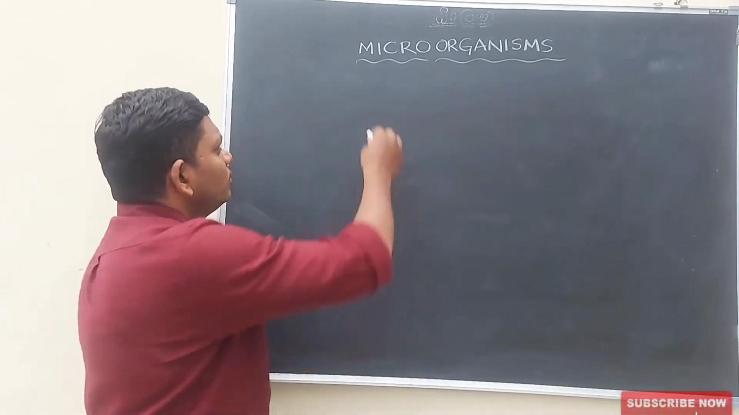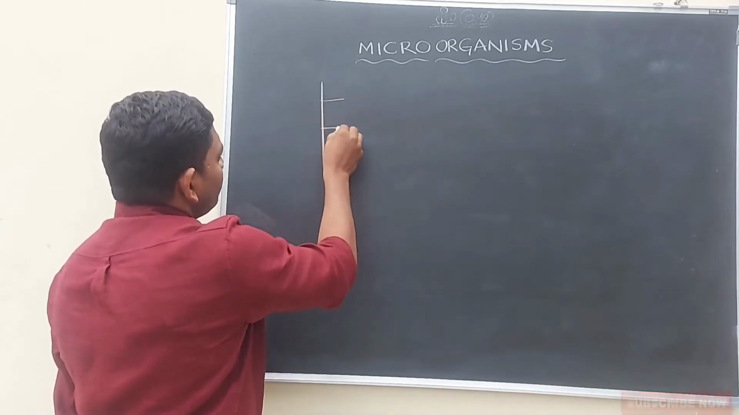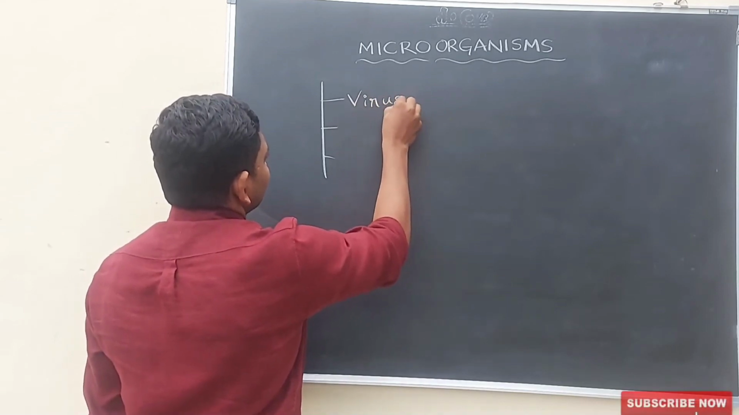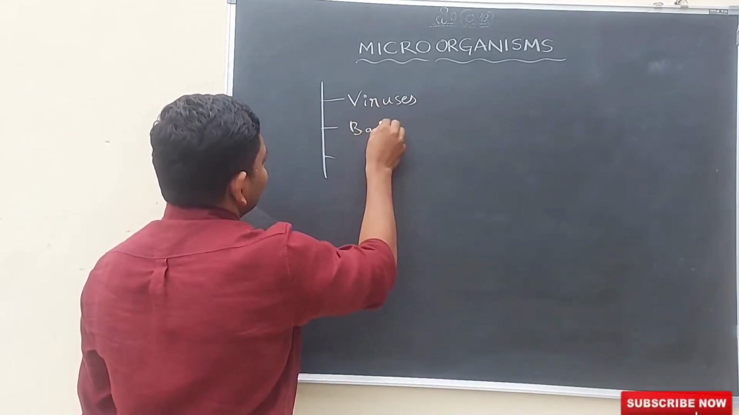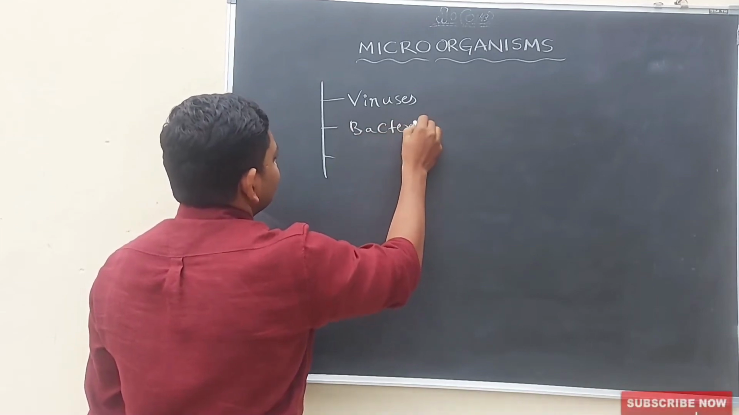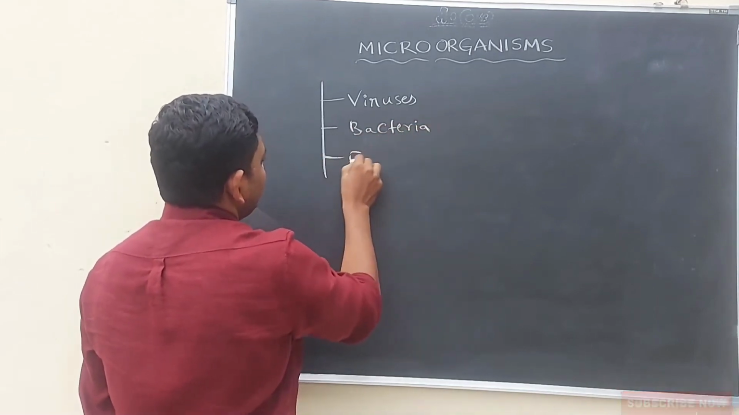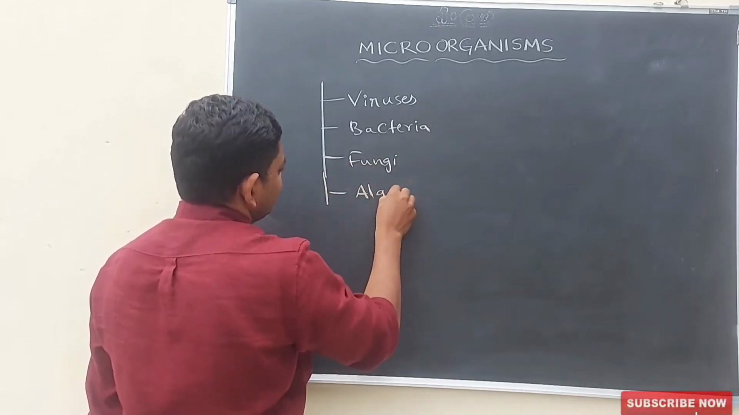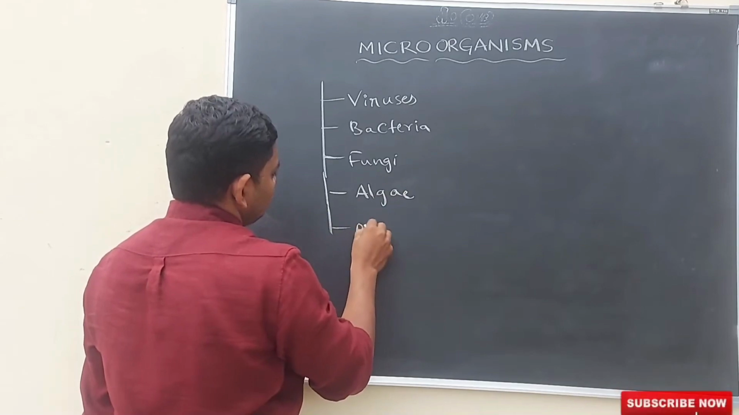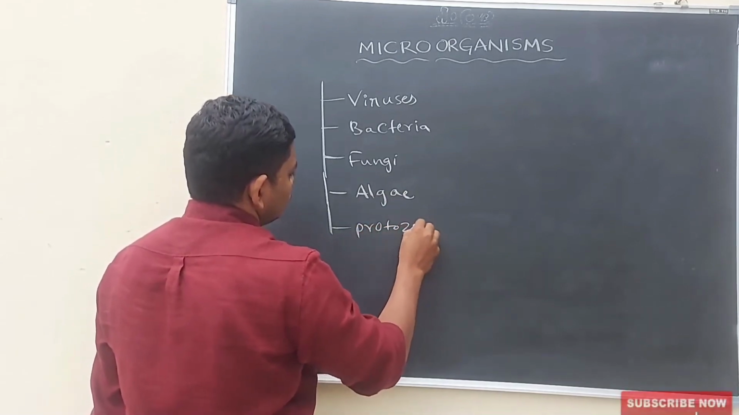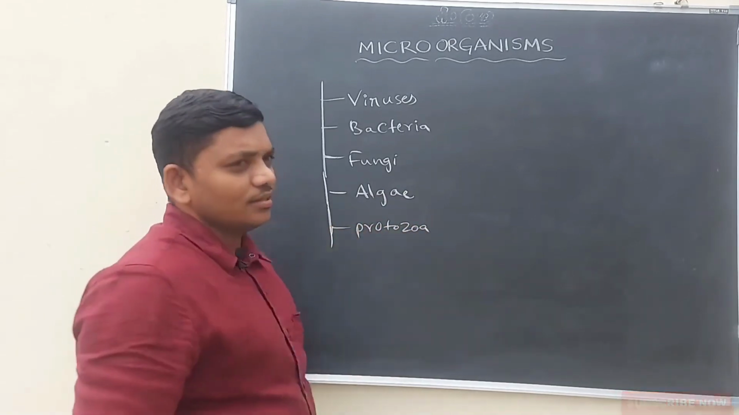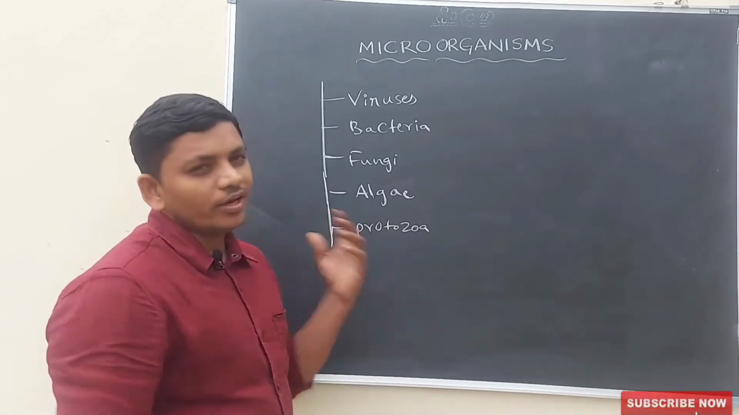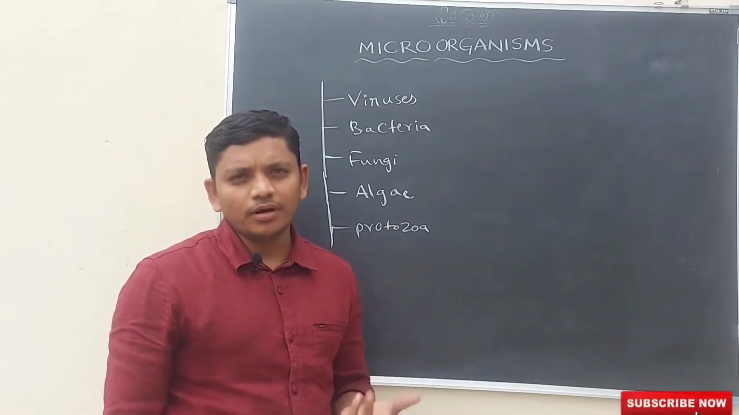Here we have many types of microorganisms. For example, viruses, bacteria, fungi, algae, protozoa. Like this, many types of microorganisms are there in the world, but we cannot see them with our naked eyes. We have to observe them under the microscope.